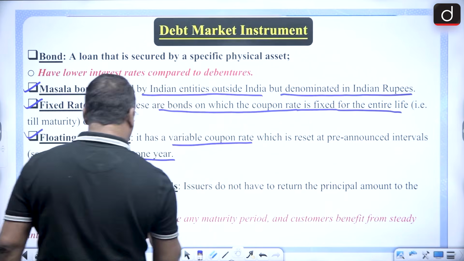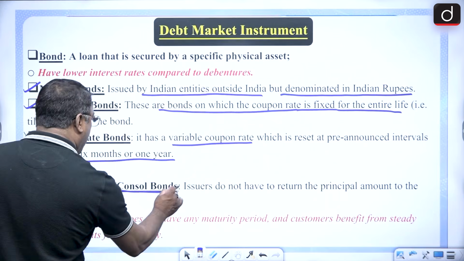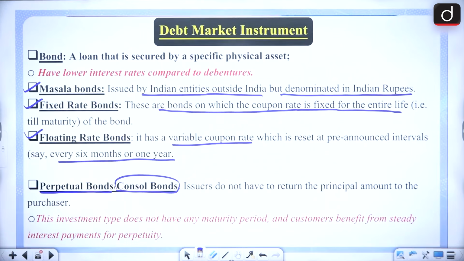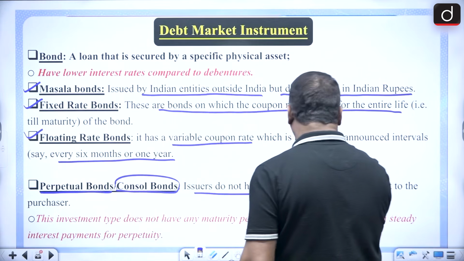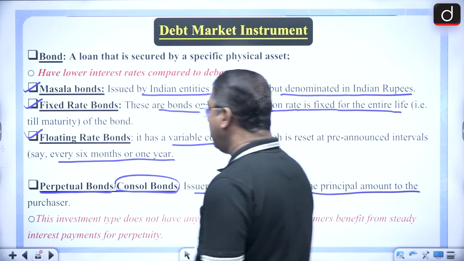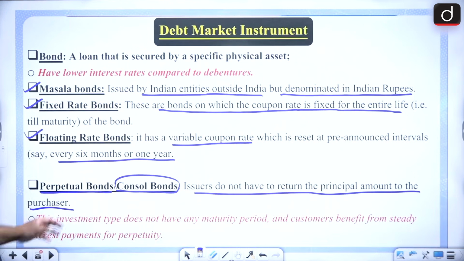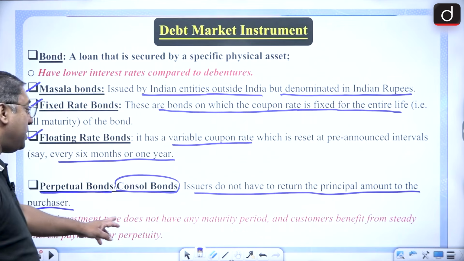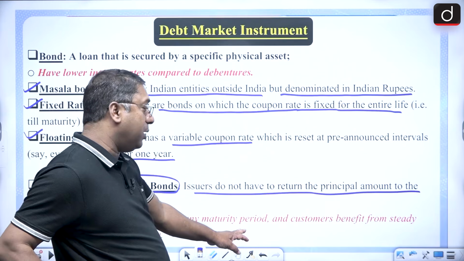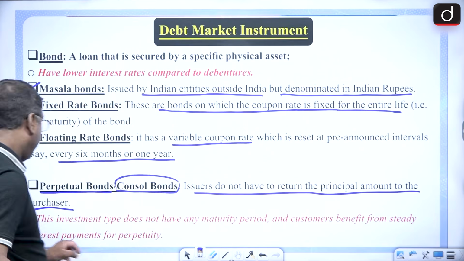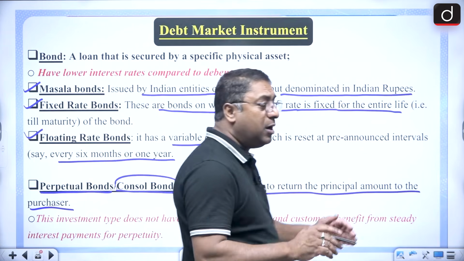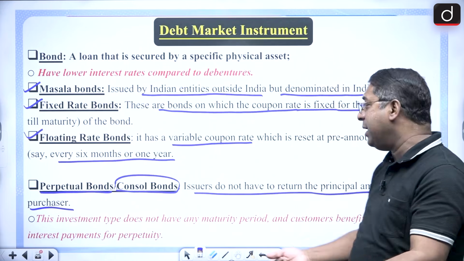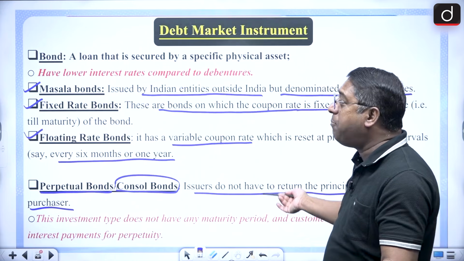Then the next type of bond is the console bond or the perpetual bond. Console or perpetual bonds, the issuer does not have to return the principal amount to the purchaser. This investment type does not have any maturity period and the customer benefits from steady interest payment for perpetuity. That means here the issuer does not have to pay the principal amount. So these are the catching points.